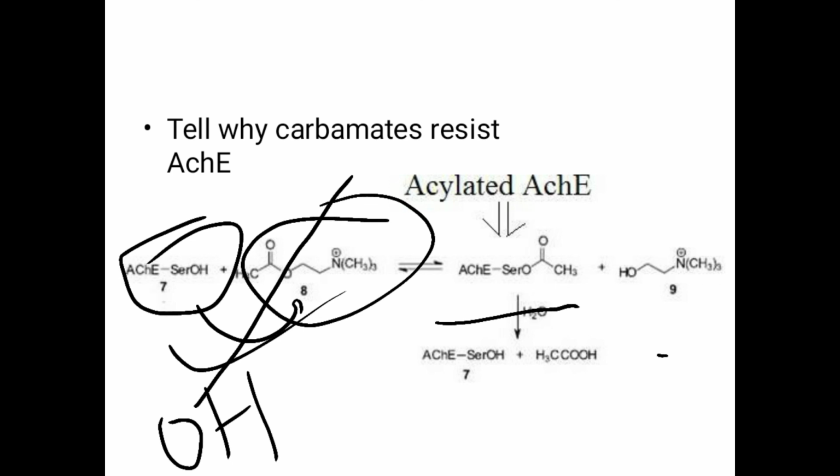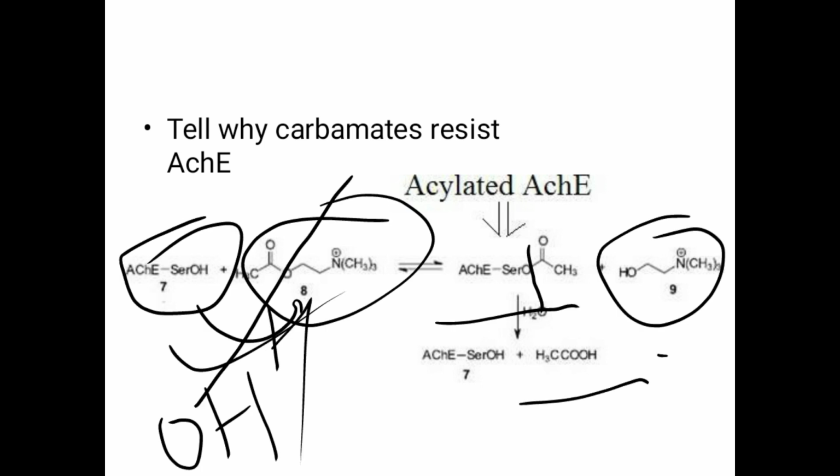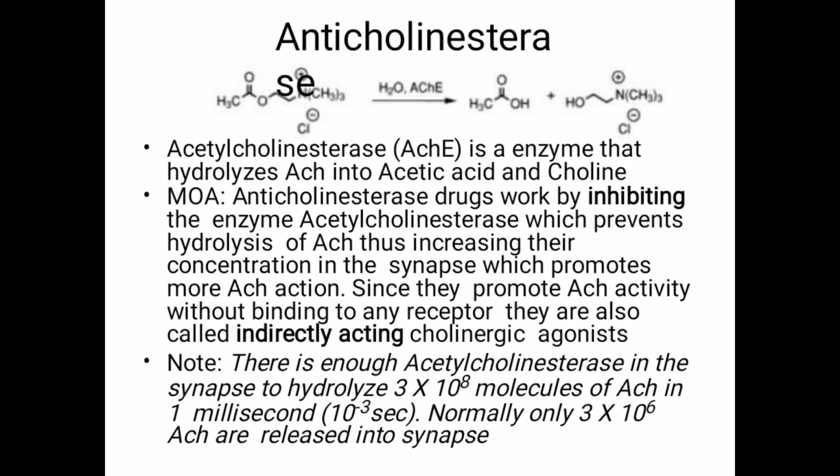The H from the hydroxy group leaves, giving O-CO-CH3 on the serine, and the remaining part takes the OH. After that, this breaks into the acid, that is acetic acid. But when an amine group is present, that is the carbamate group, it is difficult to break this bond and hence it becomes resistant to acetylcholinesterase.